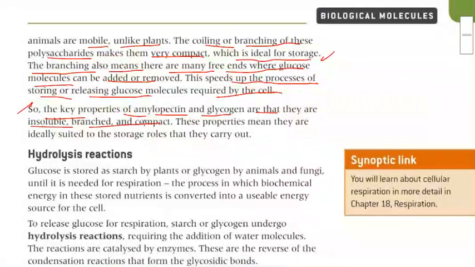Now, the key properties of amylopectin and glycogen are that they are insoluble, branched, and compact. As a particular compound is more and more branched, it will become more and more insoluble and less compact. These properties mean they are ideally suited to the storage roles that they carry out. So they are suited for the storage role. Clear? Any doubt in this?